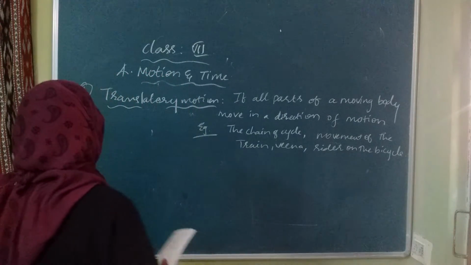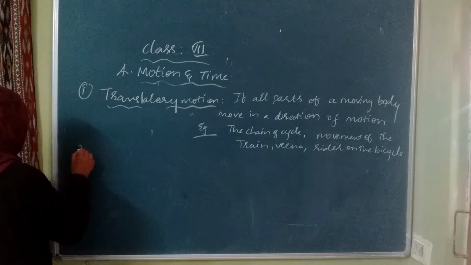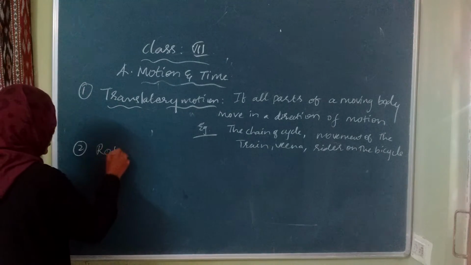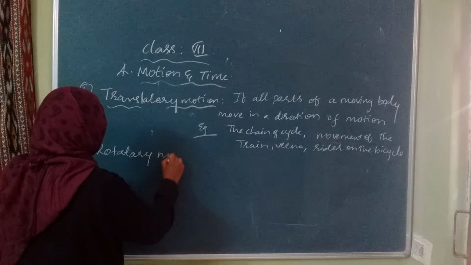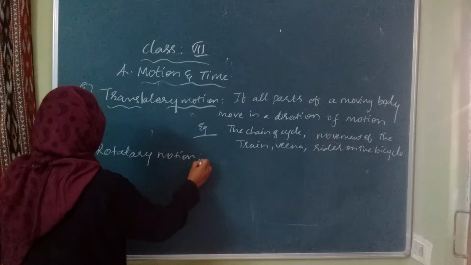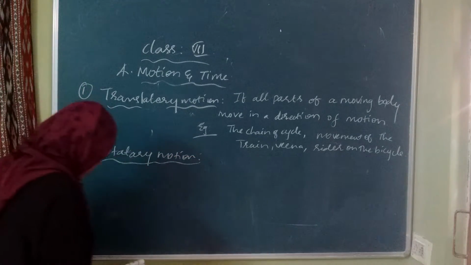Rotatory motion, the second one. Rotatory motion: what is it?